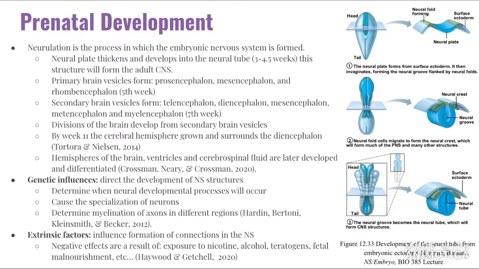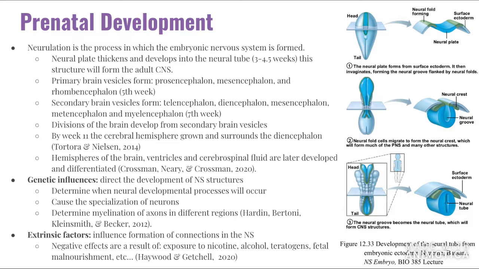Primary brain vesicles form: the prosencephalon, also known as the forebrain, the mesencephalon, or the midbrain, and the rhombencephalon, also known as the hindbrain. These all develop in the 5th week. From there, they develop into the secondary brain vesicles of the telencephalon, diencephalon, mesencephalon, metencephalon, and myelencephalon. This occurs in week 7.